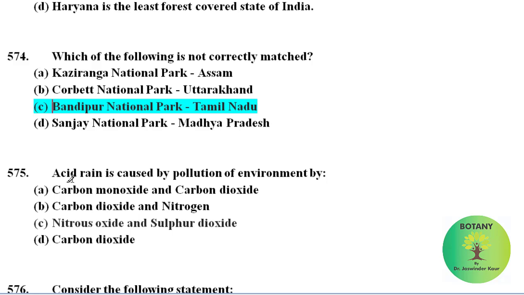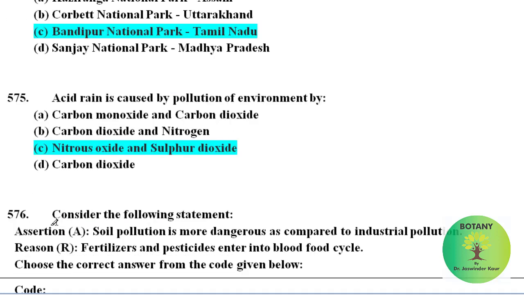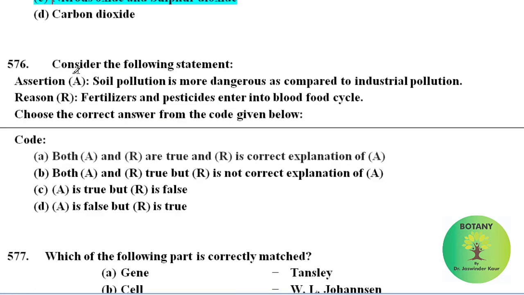This is also correct. Acid rain is caused by pollution of environment by. Acid rain is caused by the pollution of environment by nitrous oxide and sulfur dioxide.